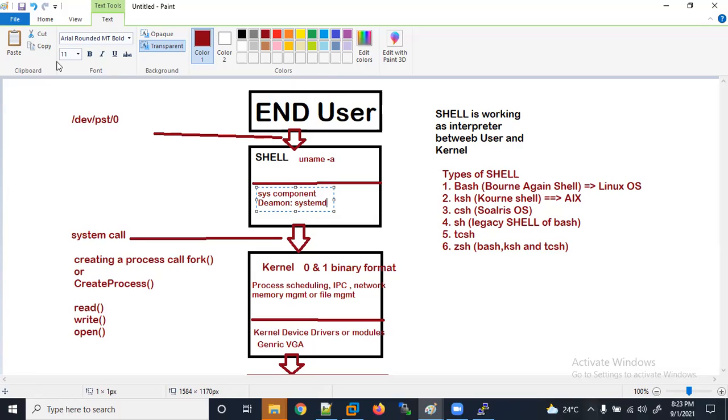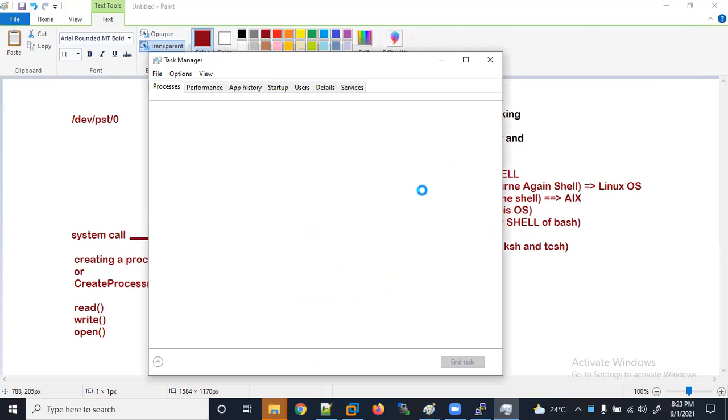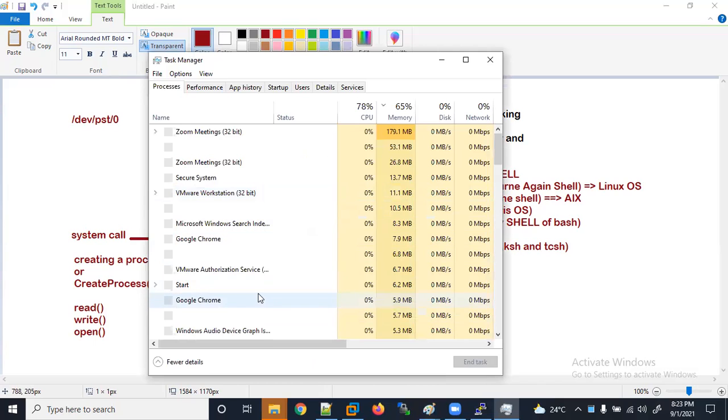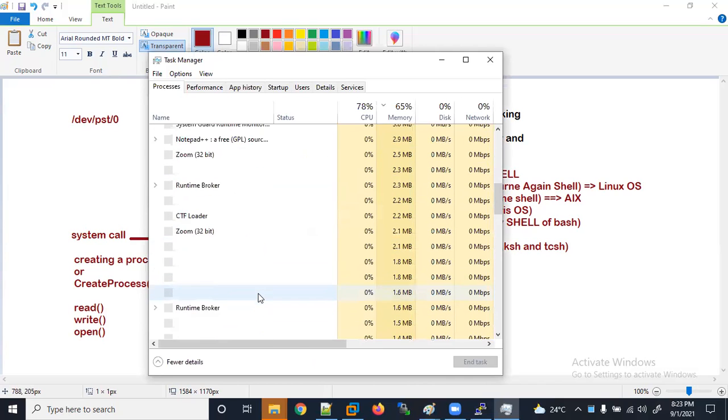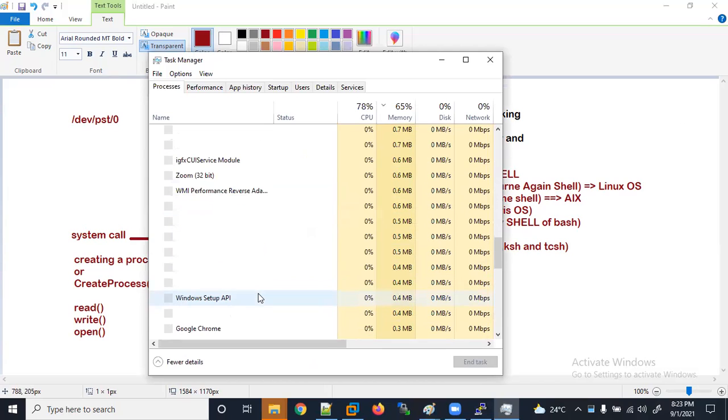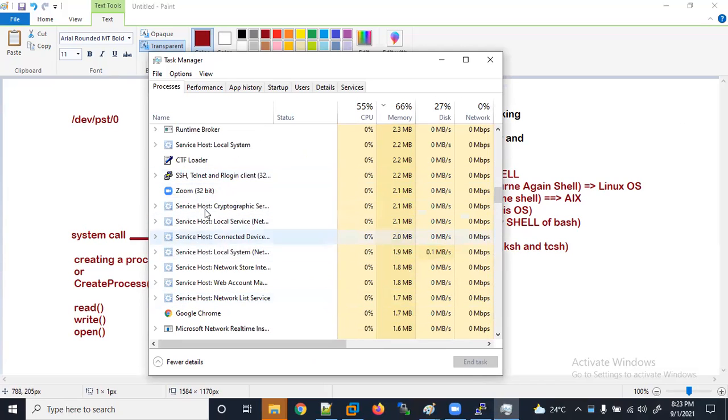So right now you are accessing your Windows here. If I right click and go to Task Manager, you can see a number of processes are running, but some processes are running in the background. I have not opened anything. These are running in the background, and that is called a daemon. So these processes are related to other processes that complete the work. A daemon is just a process that's running in the background.